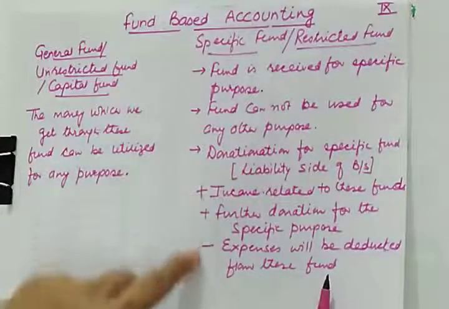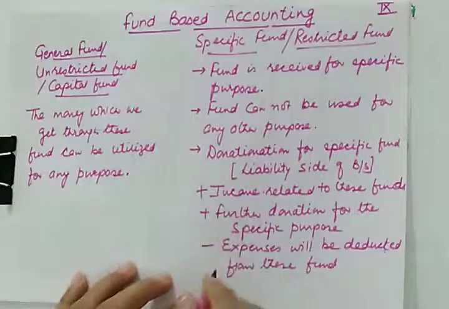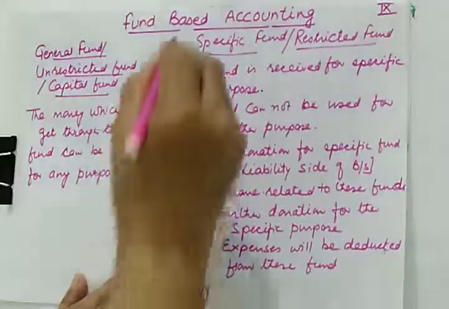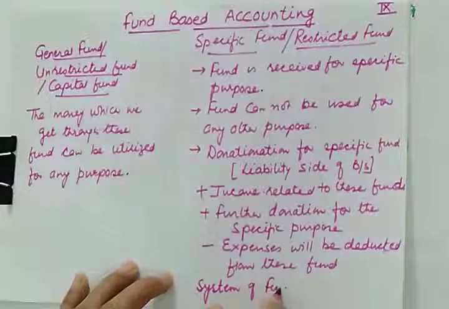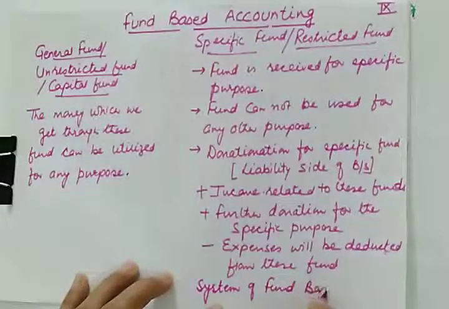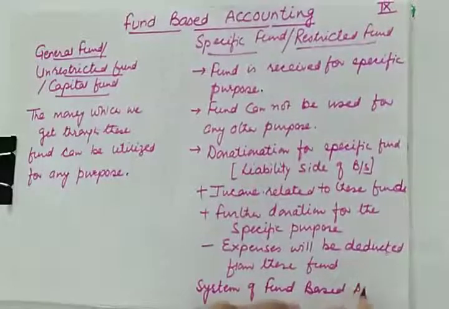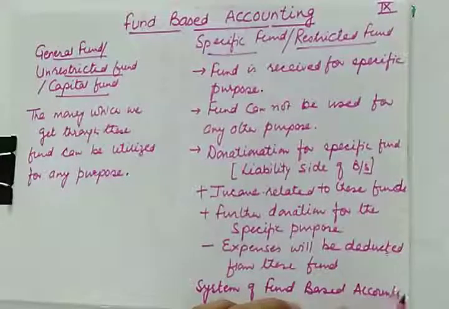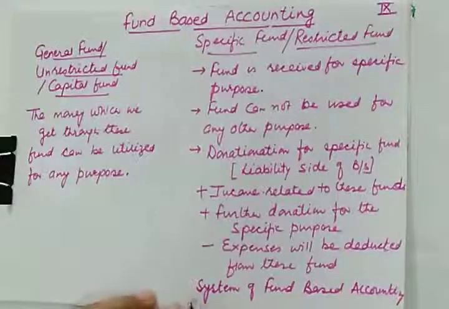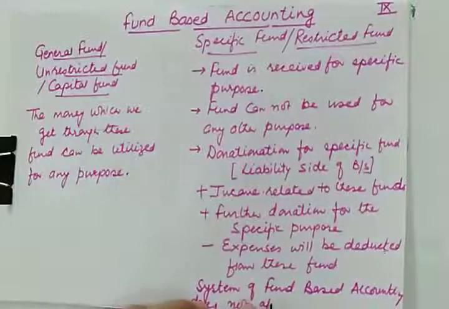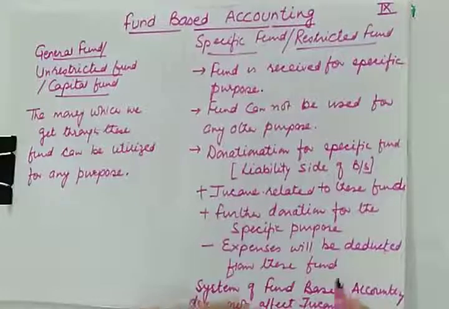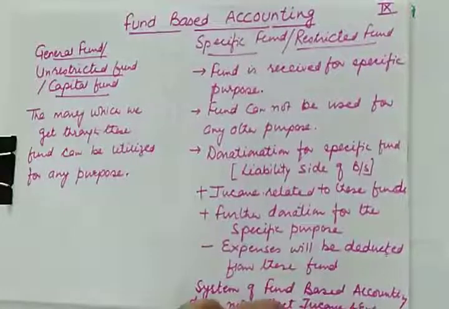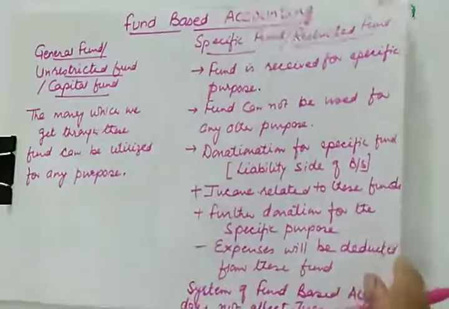So it has nothing to do with the income and expenditure. This system of fund based accounting does not affect the income and expenditure account.